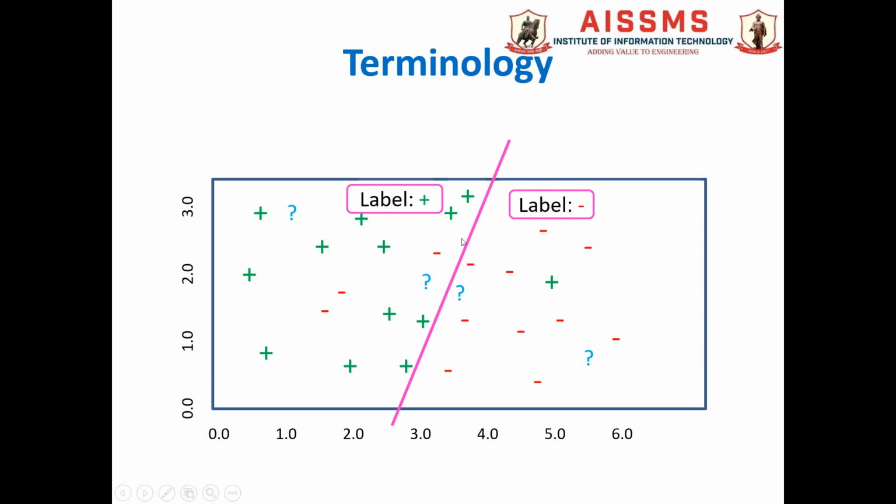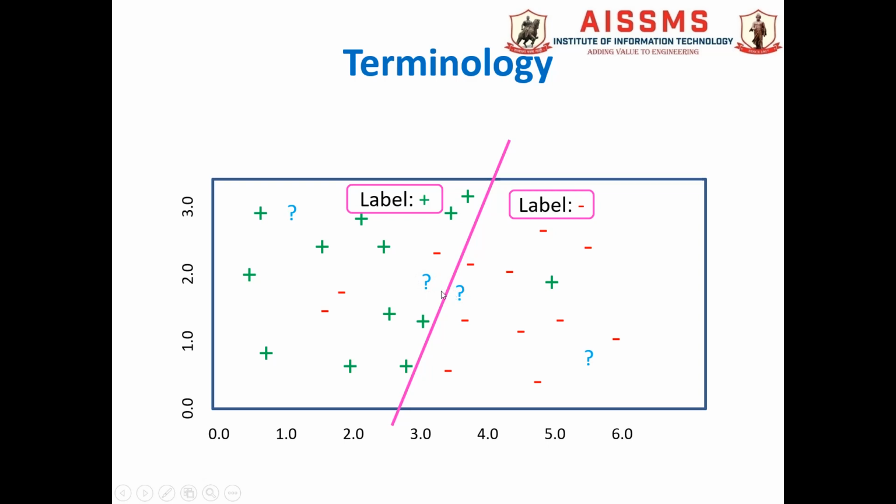That we already know. But now when we apply this model for testing, these question mark data points are unknown to us. We don't know whether a particular question mark data point belongs to the positive category or the negative category. So now we have to check it. With this hypothesis function, it is easy to categorize this data point as either positive or negative.